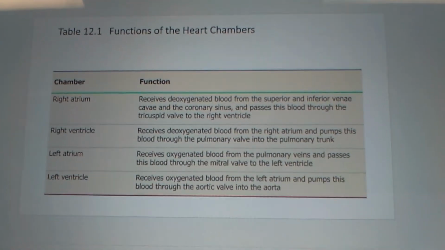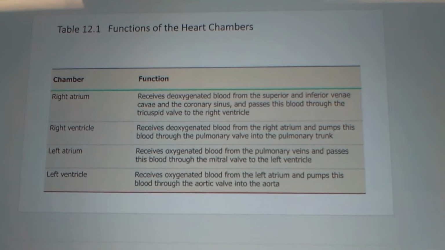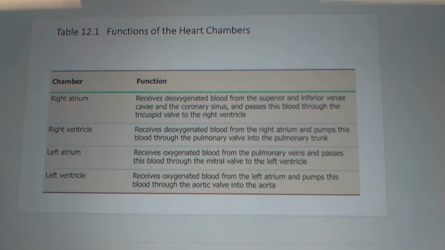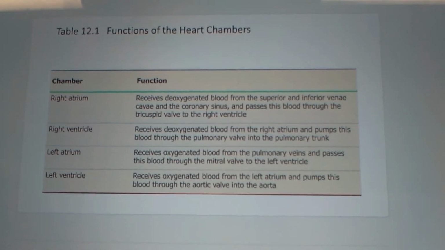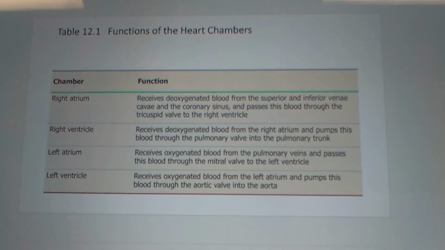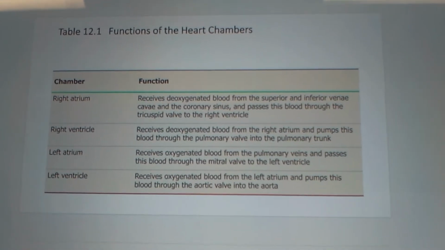The left atrium receives oxygenated blood from the pulmonary vein and passes it through the mitral valve to the left ventricle. The left ventricle receives oxygenated blood from the left atrium and pumps it through the aortic valve into the aorta.